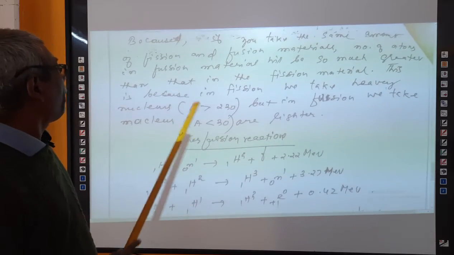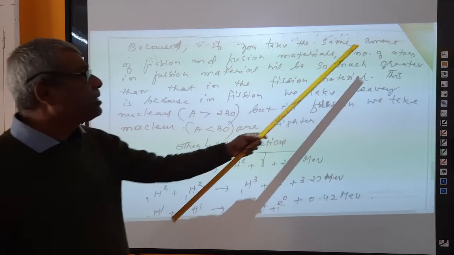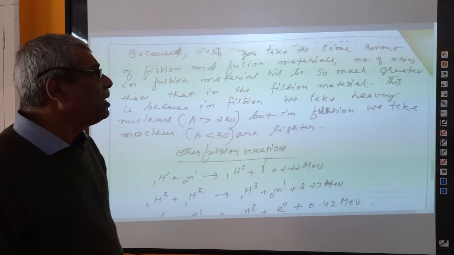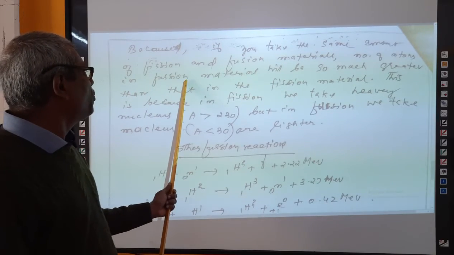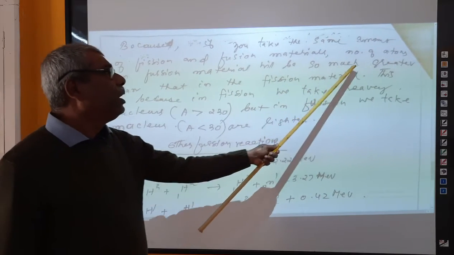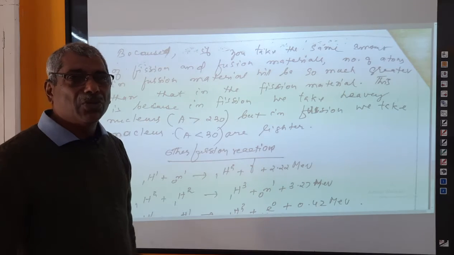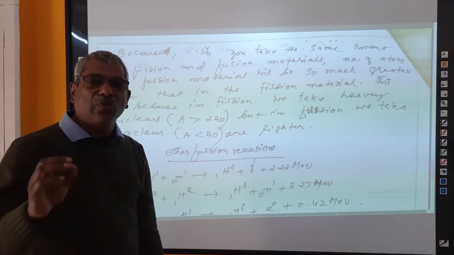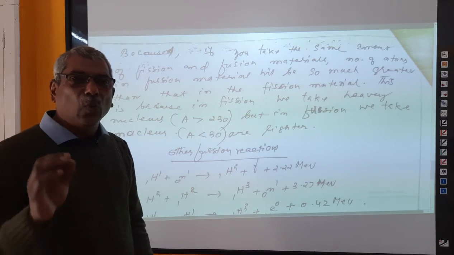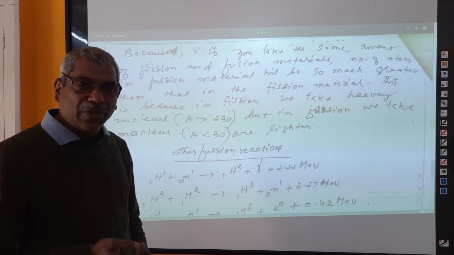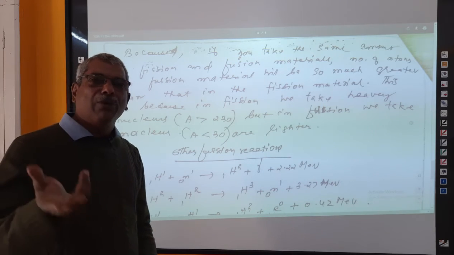If you take the same amount of fission and fusion materials, the number of atoms in the fusion material will be so much greater than that in the fission material, because an atom of hydrogen is very, very small. So when you take 1 gram of hydrogen, and also 1 gram of uranium.